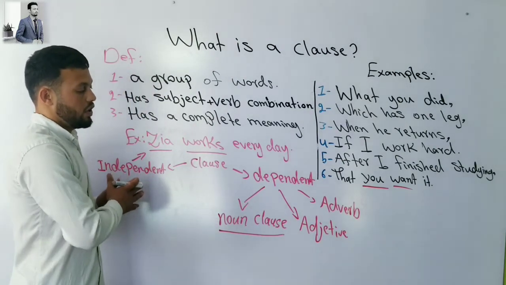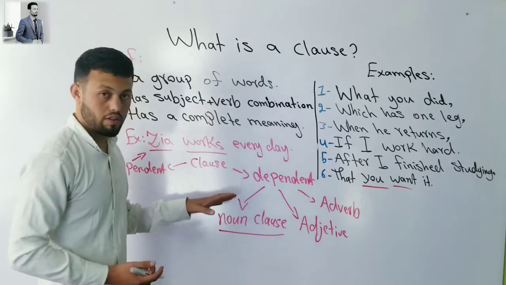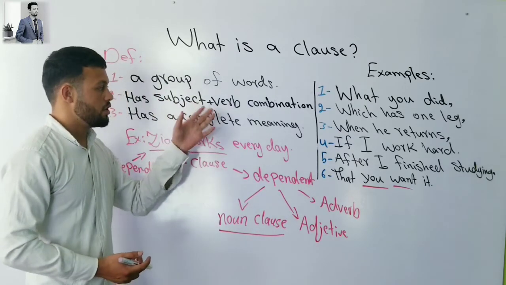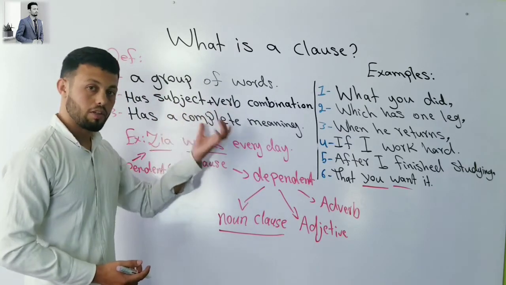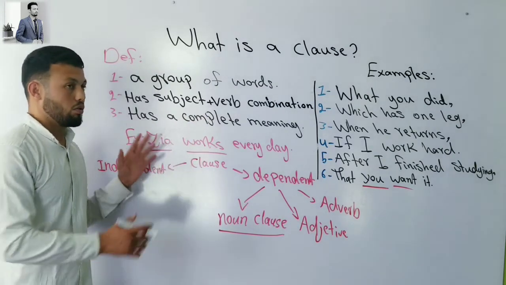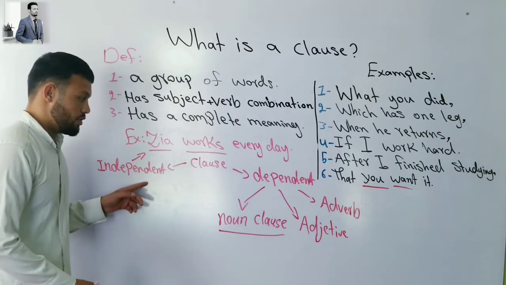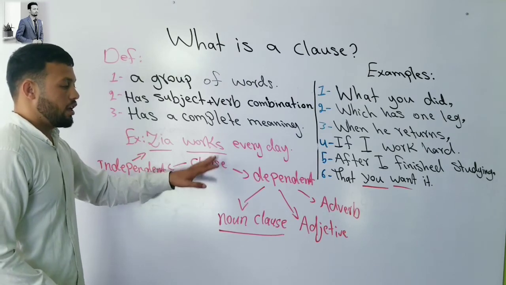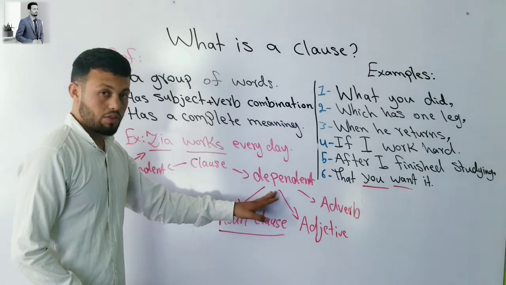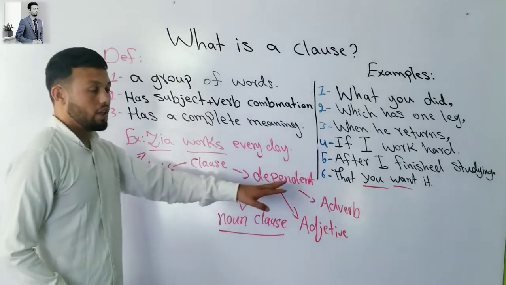Now, so far we are clear about the definition, examples, and types of clauses. What's the definition? A group of words having a subject-verb combination and complete meaning by itself. And this is the example: Zia works every day, or he plays cricket regularly. Clause is divided into two parts: independent clause and dependent clause. This definition is for independent clause and also for dependent.